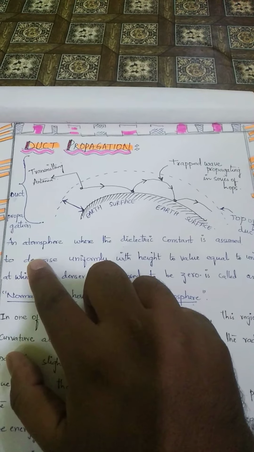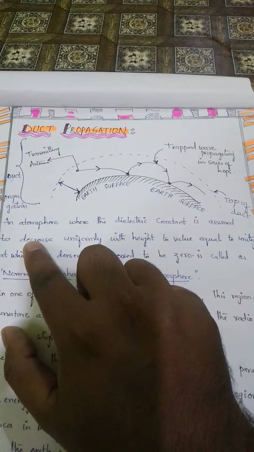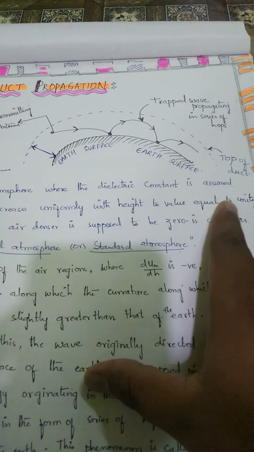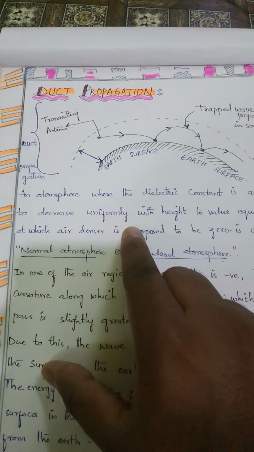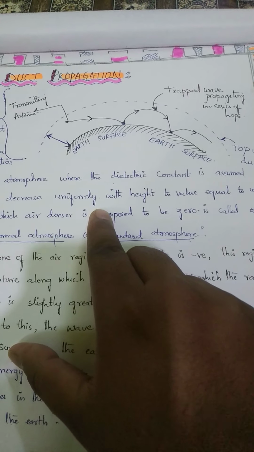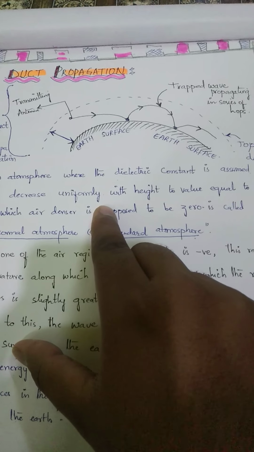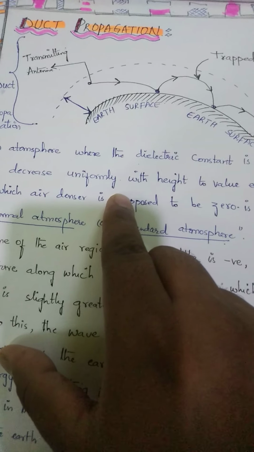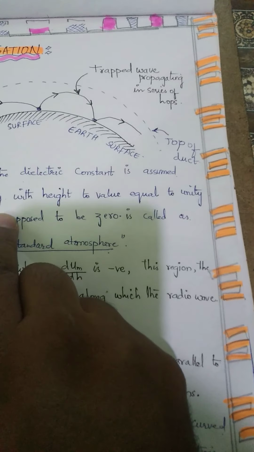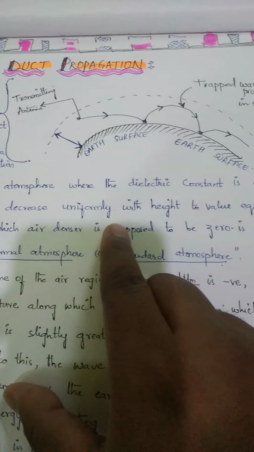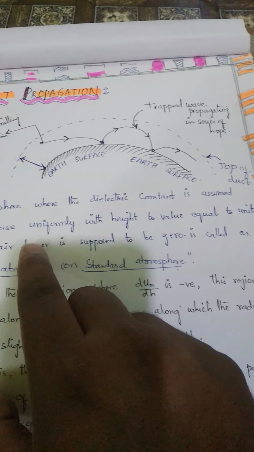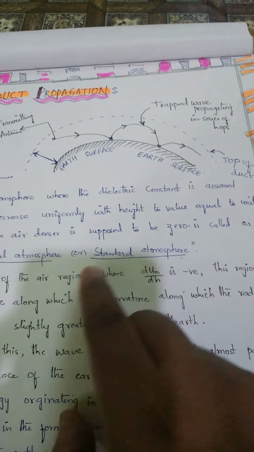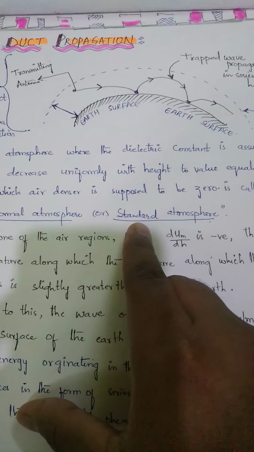First of all, in order to understand duct propagation, let us consider some points. An atmosphere where the dielectric constant is assumed to decrease uniformly, meaning the dielectric medium consists of different mediums where air is present and where air is absent. We consider a dielectric constant assumed to decrease uniformly with height to the value of unity, that means it equals 1, at which air density is supposed to be 0. This is called a normal atmosphere or a standard atmosphere.